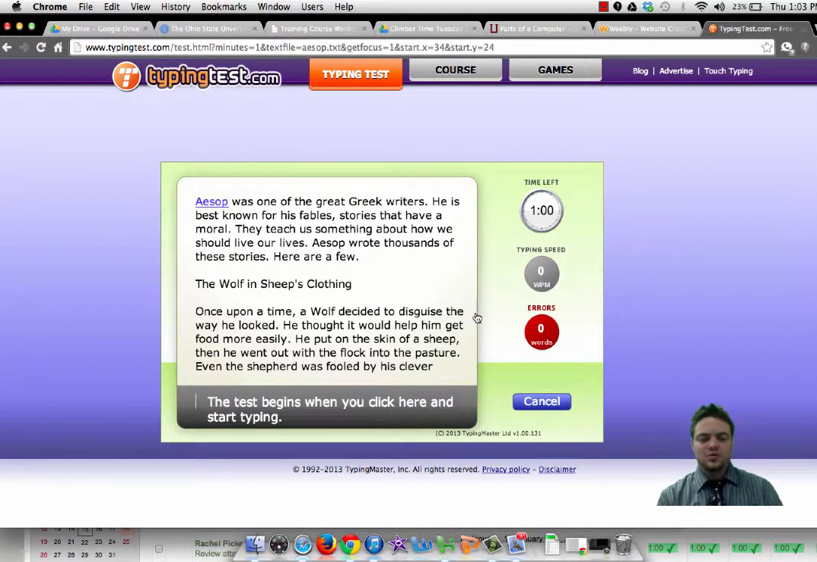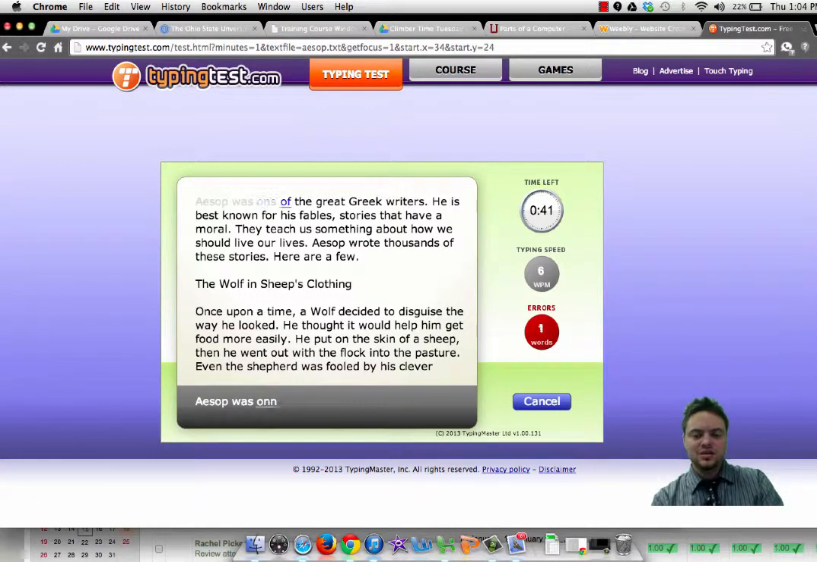Once you start typing, the clock will start ticking down. As soon as I hit Shift A, so I have a capital letter A, you notice my time starts over here, and as I type the word E-S-O-P, space, I move on. W-A-S for was, space, and move on. And if you do make an error, O-N-N instead of O-N-E, it keeps track of it down here where it says errors.